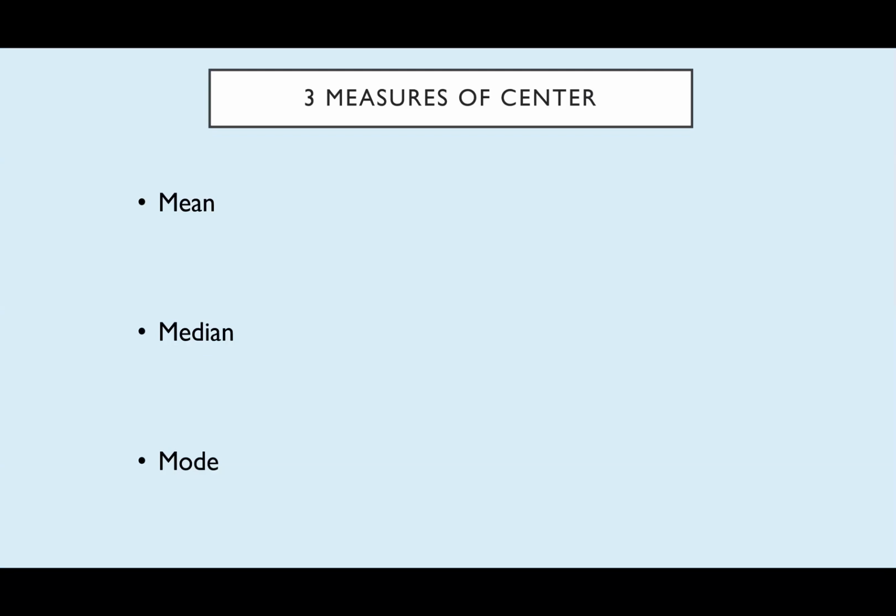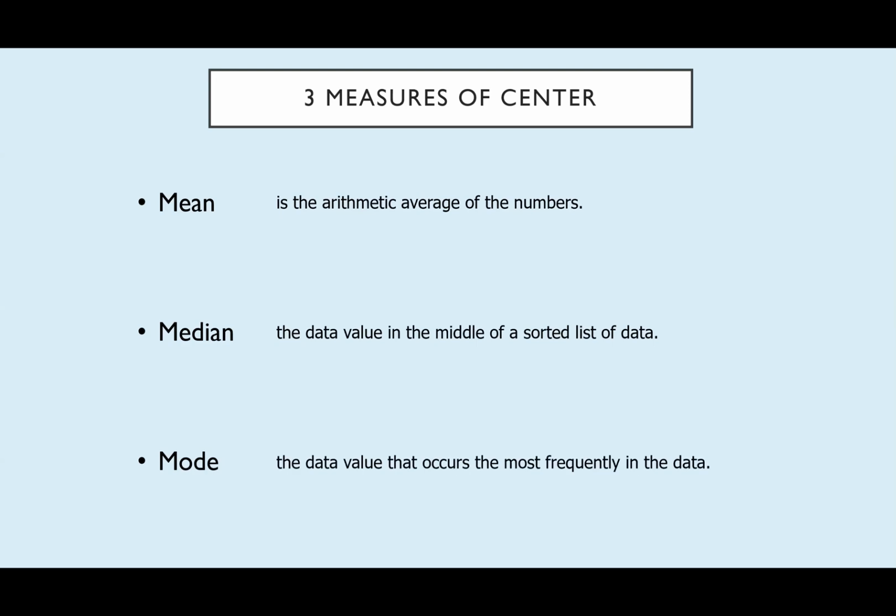So the three measures of center are mean, median, and mode. The mean is the arithmetic average of the numbers. That's where we just add them all up and then divide by the number of things that we added up. The median is the middle data value, which we discussed previously. And the mode is the data value that occurs the most frequently.